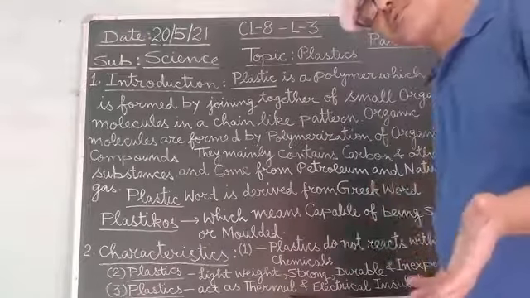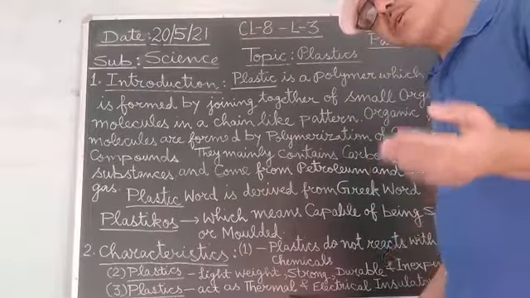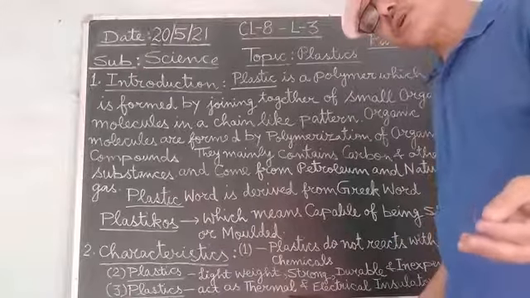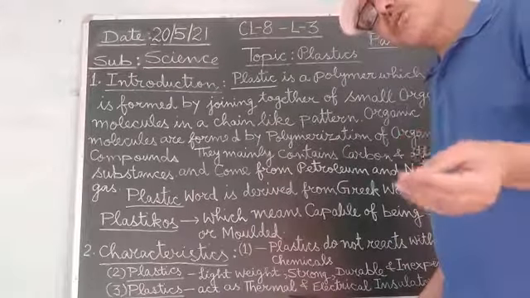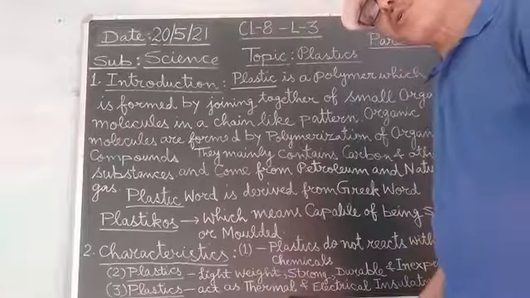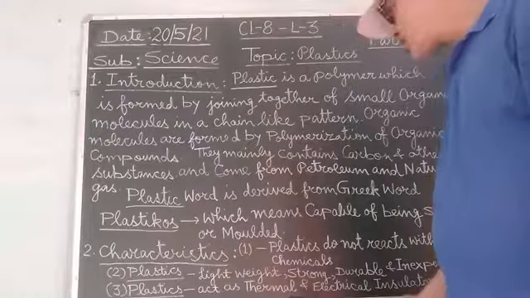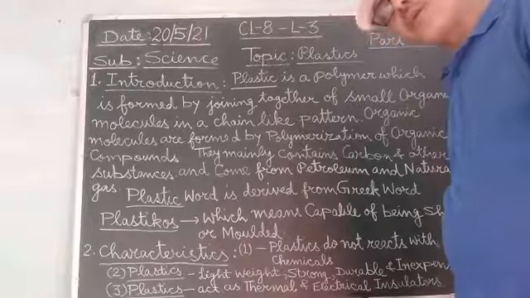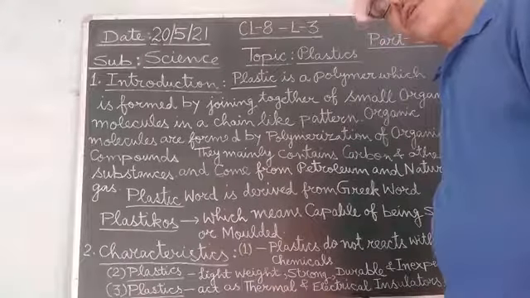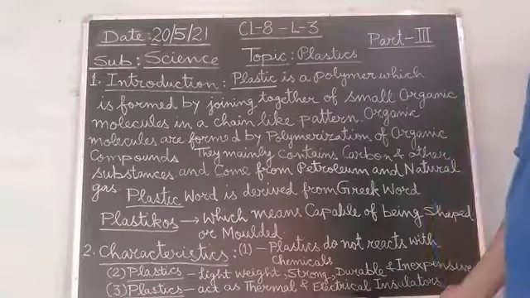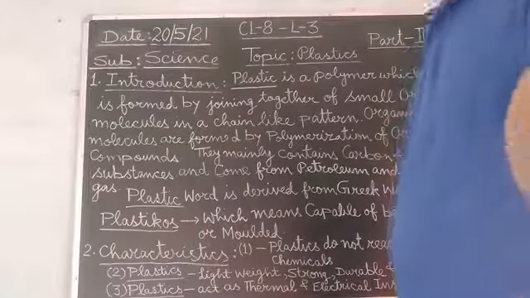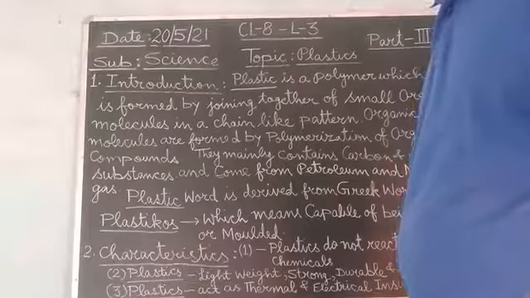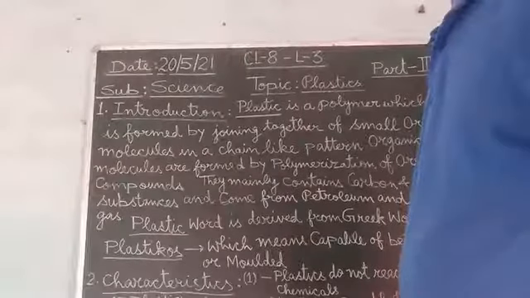And as I have told you, the electrical wires, electrical circuit boards, plugs, switches are also made up of plastic, because they do not allow the electric current to flow through them, and thereby they act like electrical insulators. Now students, after this I will be telling you about the types of plastics.